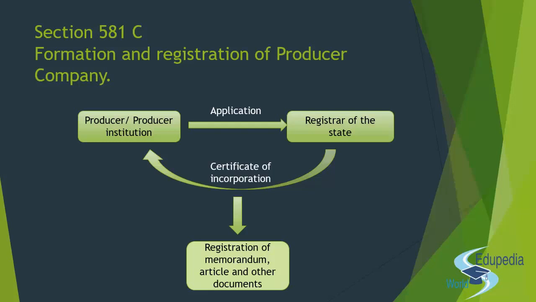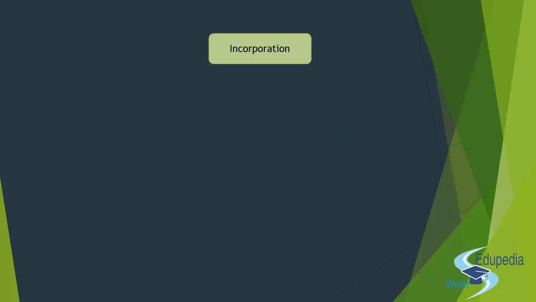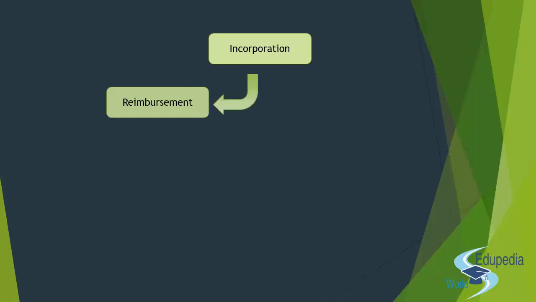So now what happens once the producer company is formed after the incorporation, right? Once the producer company comes into existence after the certificate of registration has been issued by the registrar of the company, there are certain basic things that the company has to fulfill urgently, right? Number 1 is the reimbursement. When the company is coming into existence, the promoters have made some expenditures, the expenditures of legal fees, printing of memorandum and so on, to bring the company into existence and do all the documentation, right?